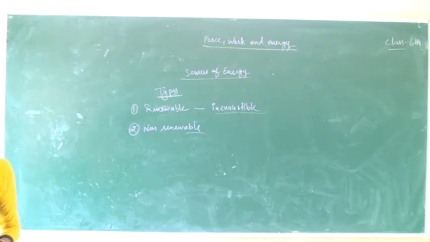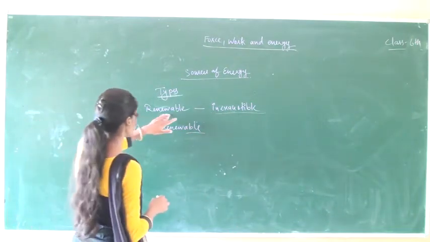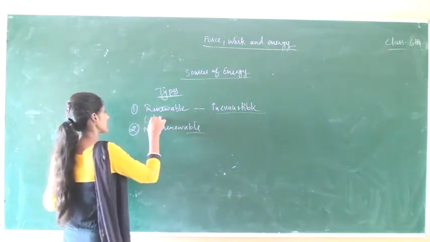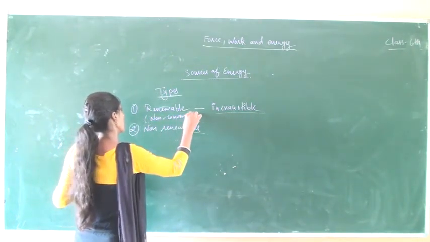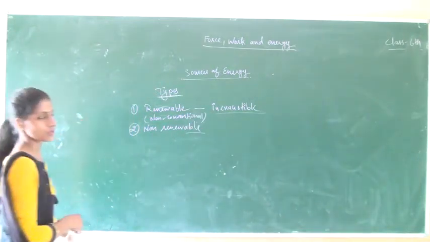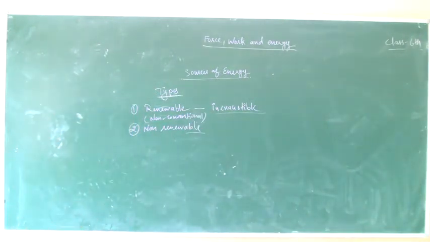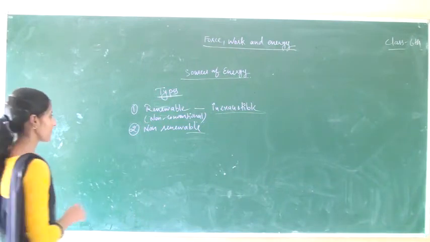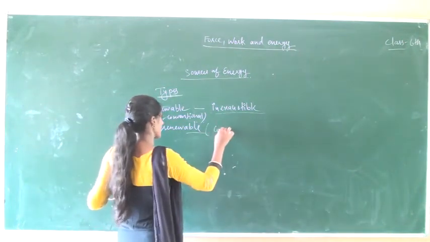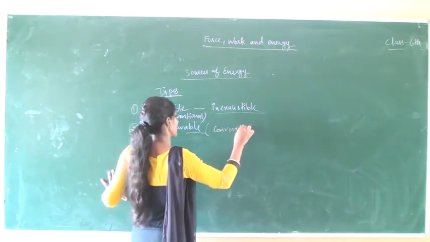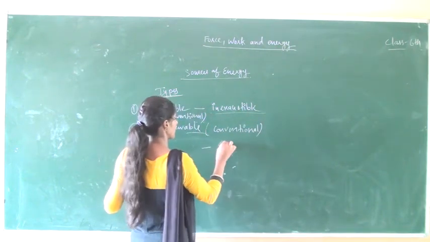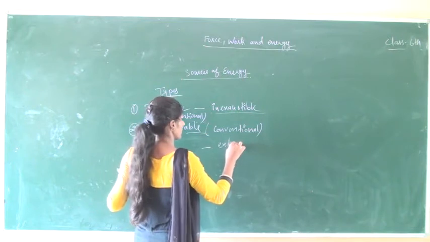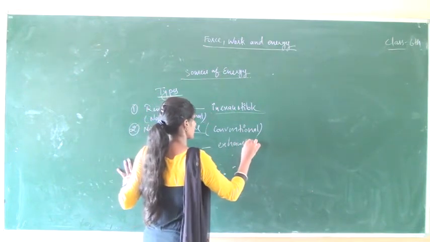After that, non-renewable source of energy. Renewable sources are also known as non-conventional sources of energy. Similarly, non-renewable sources are also known as conventional sources of energy, and they are exhaustible.